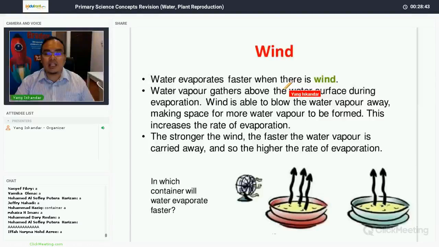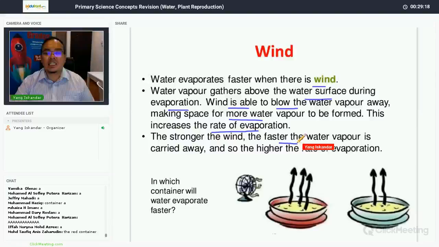Presence of wind is another factor that affects evaporation. Water evaporates faster when there is wind. We know wind is moving air. The faster the speed of the wind, the greater the rate of evaporation. Water vapor gathers above the water surface during evaporation. Hence, the wind is able to blow the water vapor away, making space for more water vapor to be formed. This increases the rate of evaporation. So the stronger the wind speed, the faster the water vapor is carried away, hence the higher rate of evaporation.